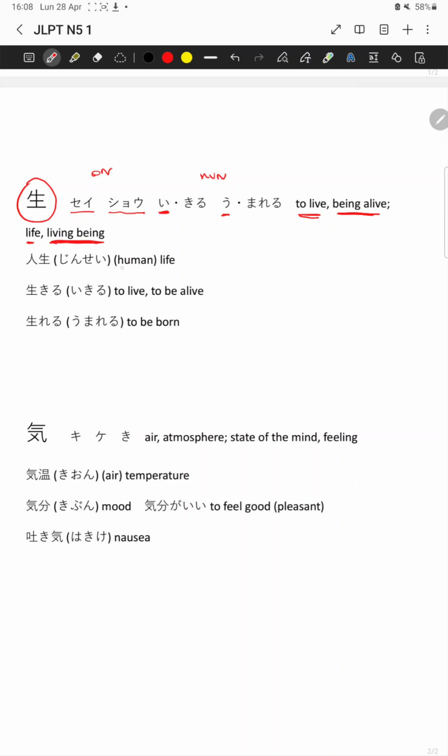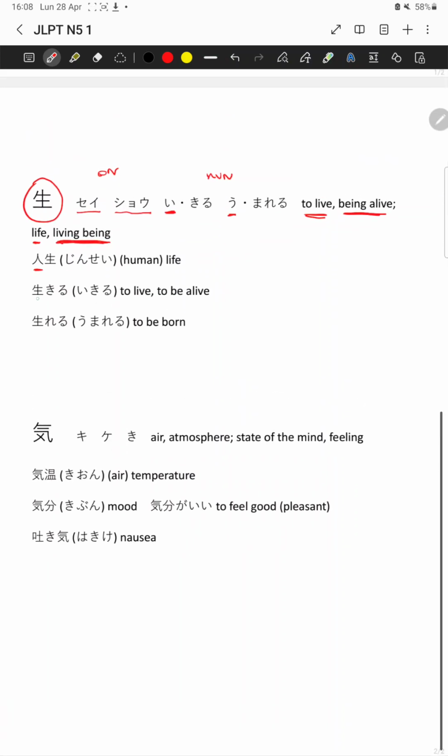For instance, jinsei. Jin is the first kanji we saw, which means a person. Sei, we saw that it means to be alive. So jinsei is human life. There are actually other words that mean life that have this translation, but they have slightly different meanings. Then we have ikiru. Here the reading is i, and it means to live, to be alive.